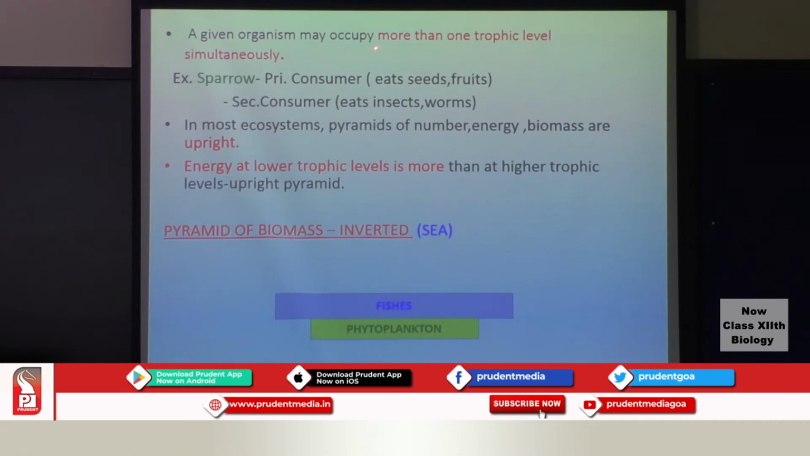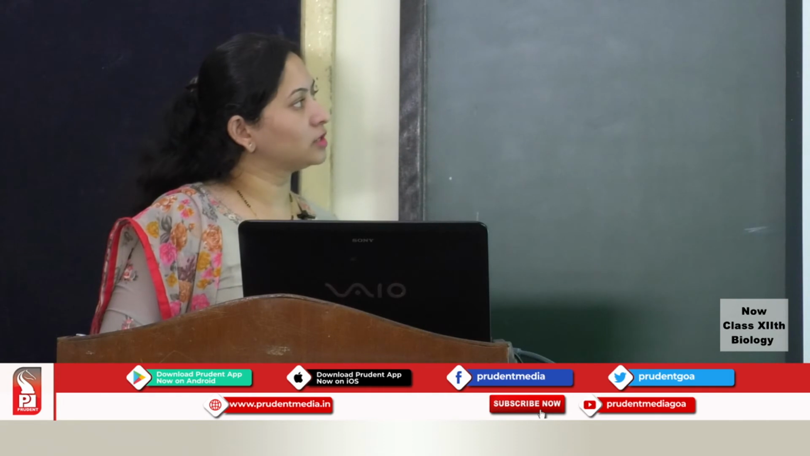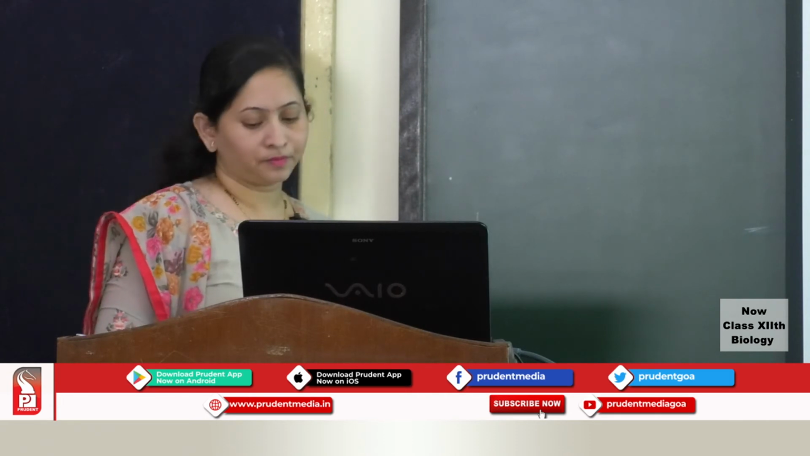A given organism may occupy more than one trophic level simultaneously. One example here is a sparrow, wherein it feeds on the seeds and the fruits. It also feeds on the insects, and therefore here it is occupying 2 trophic levels. It can act as a primary consumer as well as a secondary consumer. So in most of the ecosystems, the pyramids of number, energy, and biomass are always upright. Energy at the lower trophic level is always more than at the higher trophic levels in most of the upright pyramids.